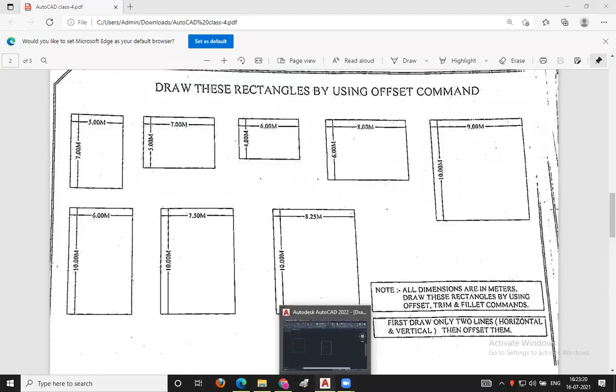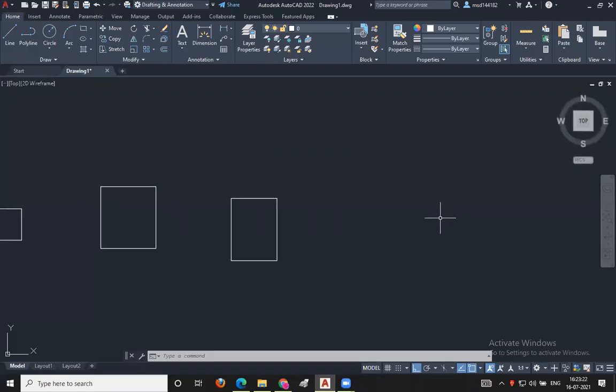So I will be moving here. First of all, activating the line command. You people should share the steps with me. I will be following. L enter.